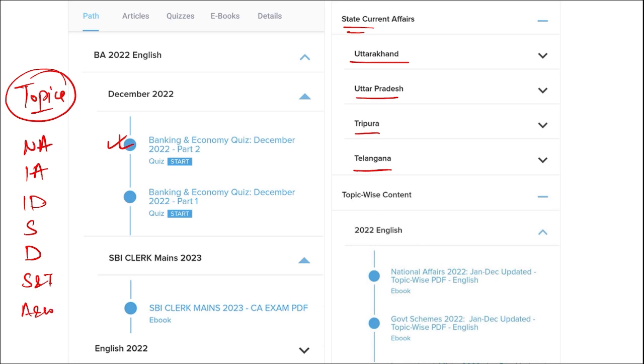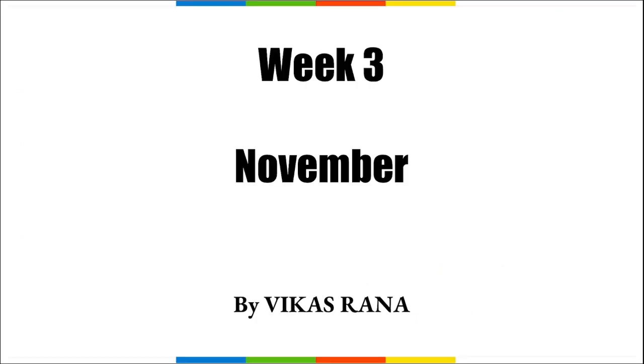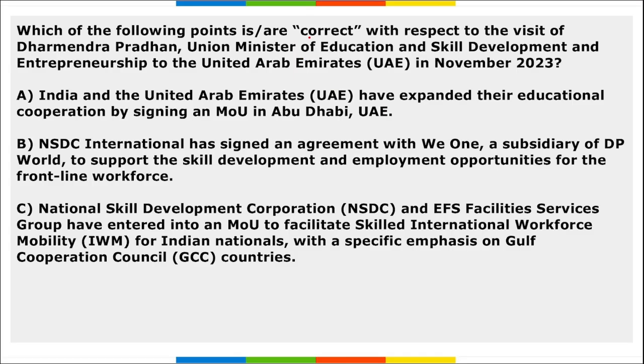Hello everyone. So in this video we will be discussing important current affairs for the third week of the November month. So let's start. First is, which among the following are correct with respect to the visit of Dharmendra Pradhan, our Union Minister of Education and Skill Development and Entrepreneurship, to UAE in November 2023.